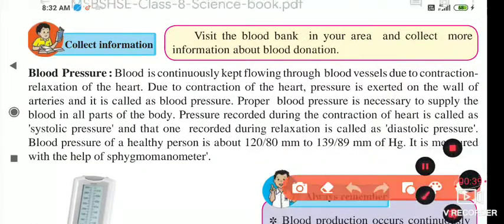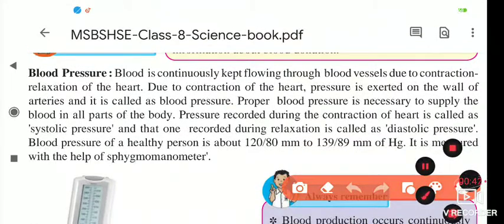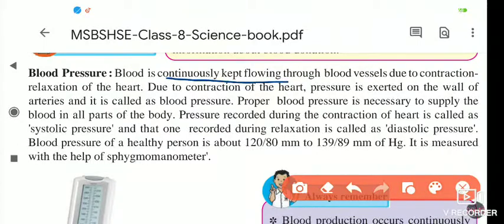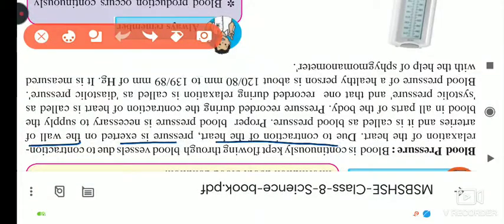What is blood pressure? Blood is continuously kept flowing in our body. The blood is continuously flowing through the blood vessels. Why is it flowing? Due to the contraction and relaxation of the heart.